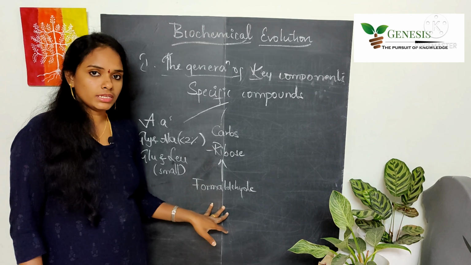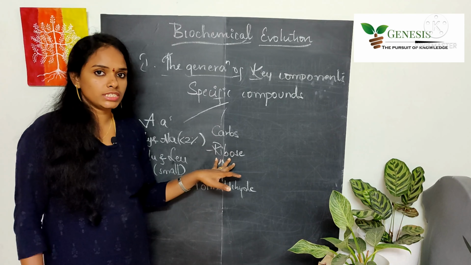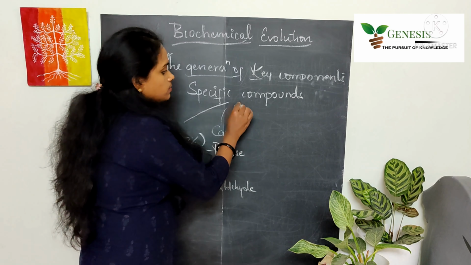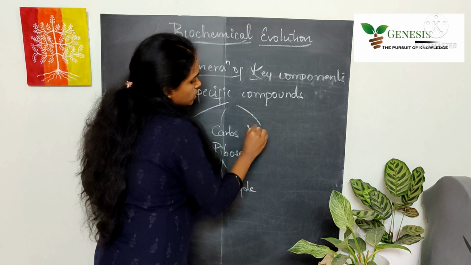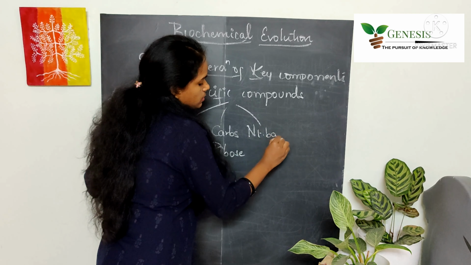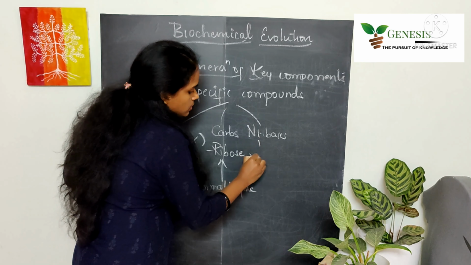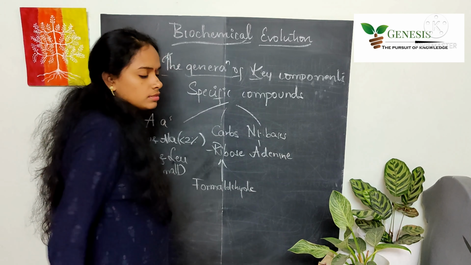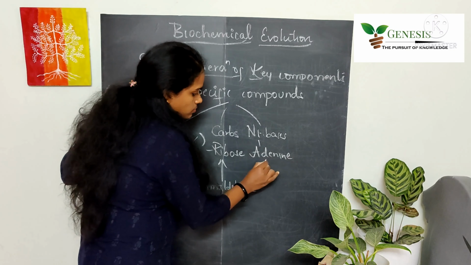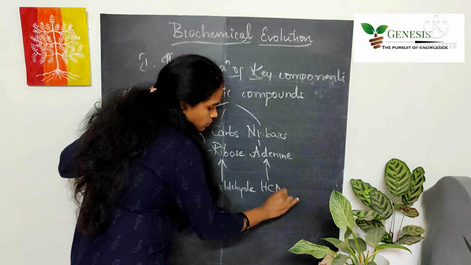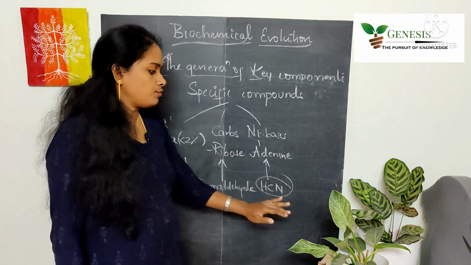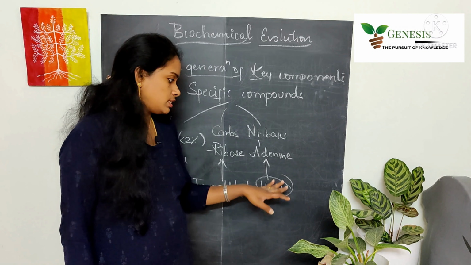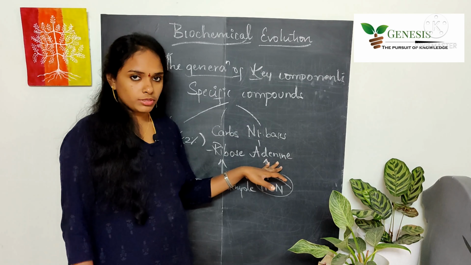So from the formaldehyde after condensation, ribose sugar has formed, and then they got nucleotide bases like adenine. Adenine has come from hydrogen cyanide. After hydrogen cyanide is condensed, the adenine base is formed.